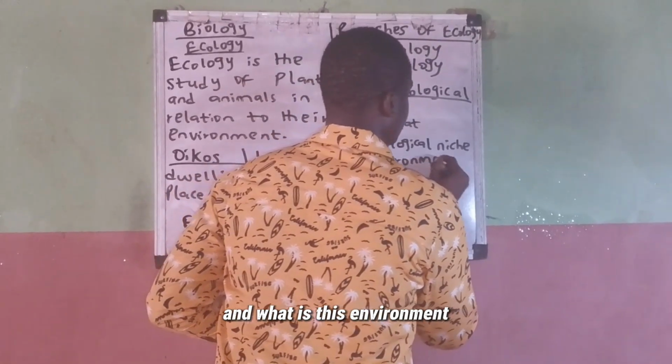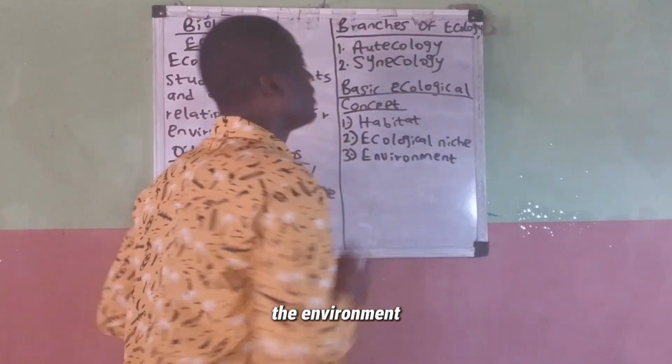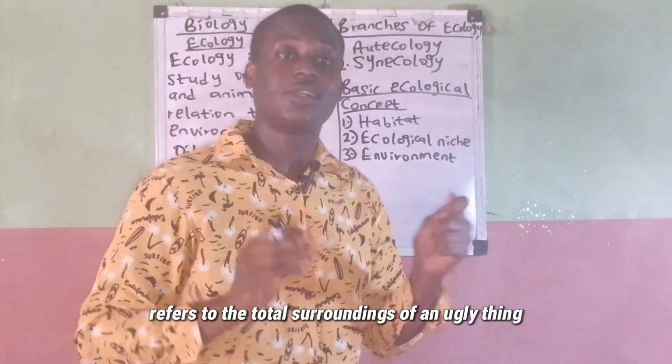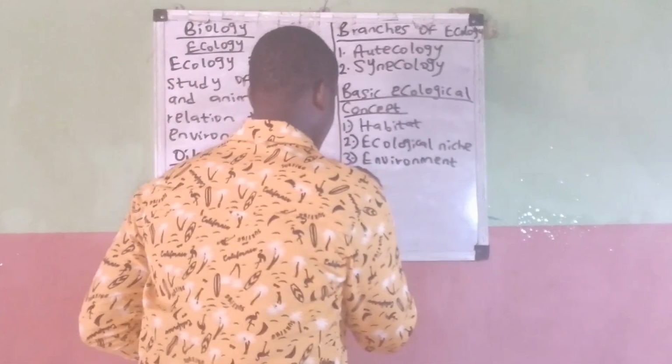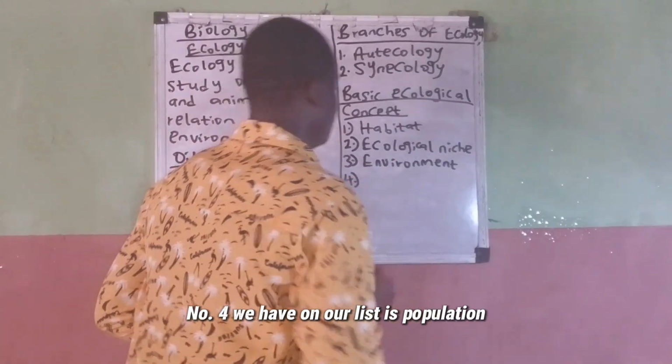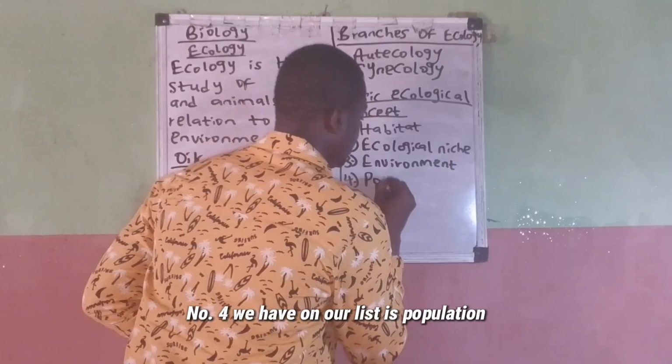Now, what is this environment? The environment refers to the total surroundings of an organism. We move over to number four. Number four we have on our list is population.